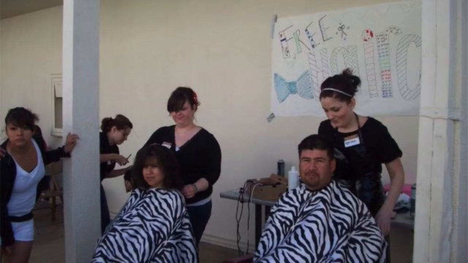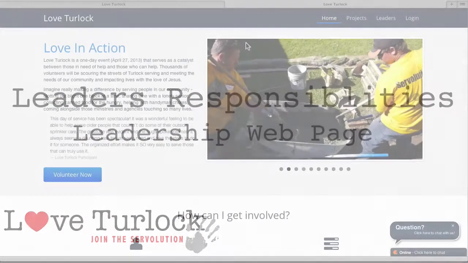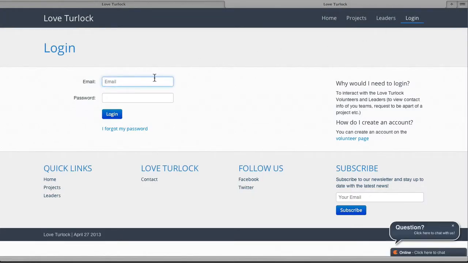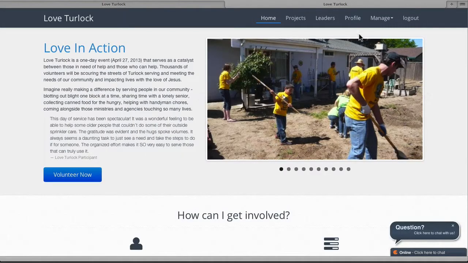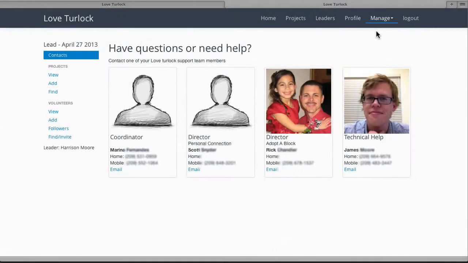There's a leadership section of the website meant to assist you in your leadership responsibilities. You can get there by logging into your account, then clicking Manage, then Lead. There are several people here to help you in the process of leading a team, such as your coordinator, the program directors, and technical support for the website. You can find your support team on the Contacts page in the Leadership area of the website.